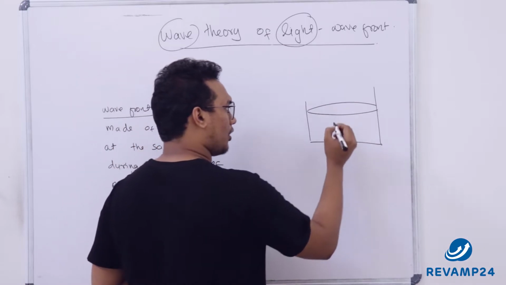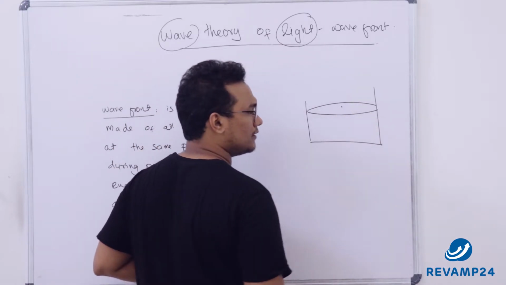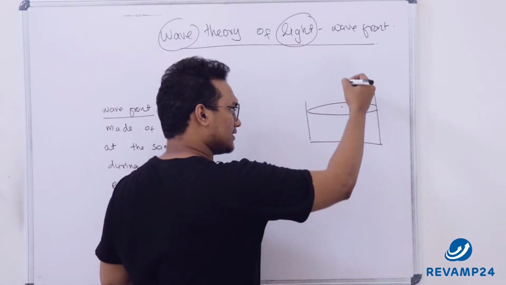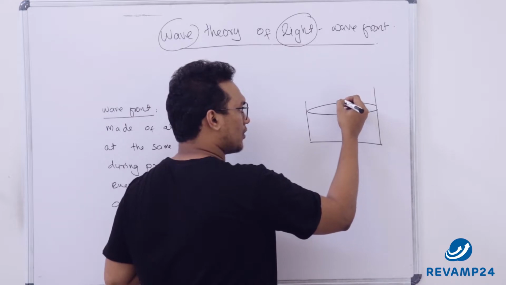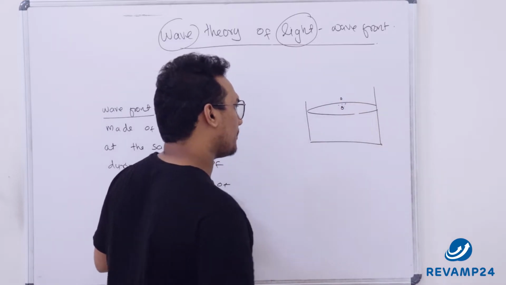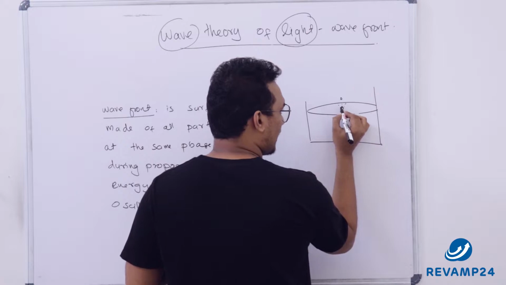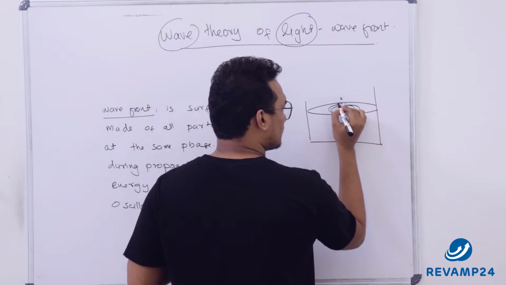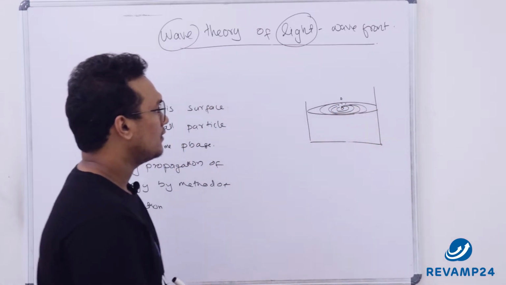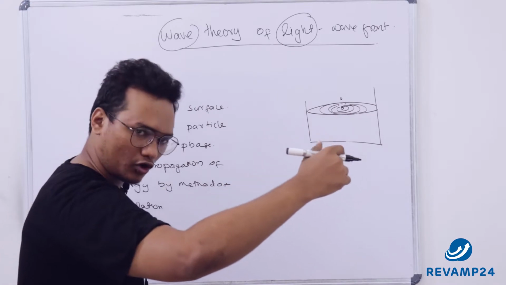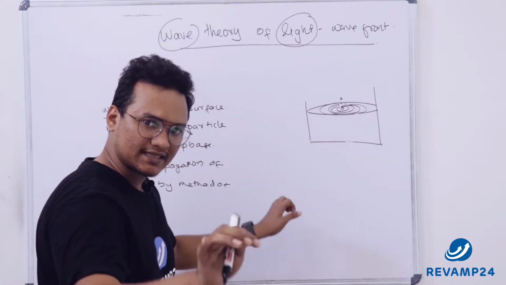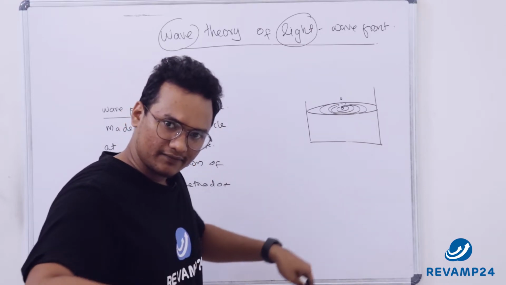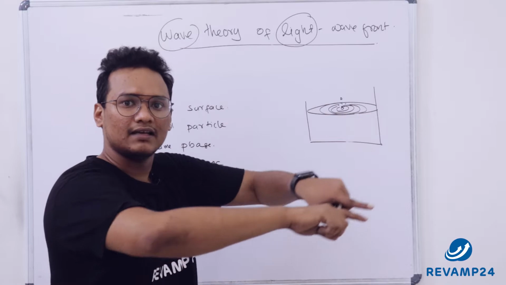The moment we drop any stone, the moment we make a disturbance at any point, just like dropping a stone at this point, what will happen? This is a point of disturbance, right? From here we can see the waves are sent around it. You might have seen this at different places. In a pond, the moment I drop a stone, the waves are sent. It's not sent in a straight line, right? One circle would be there, around that another circle, next circle, next circle.